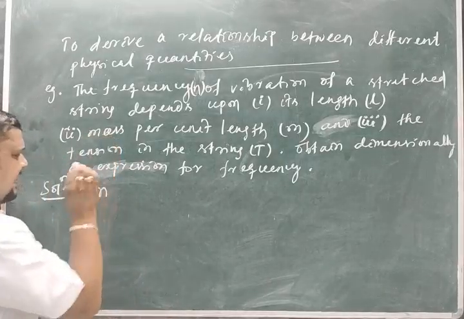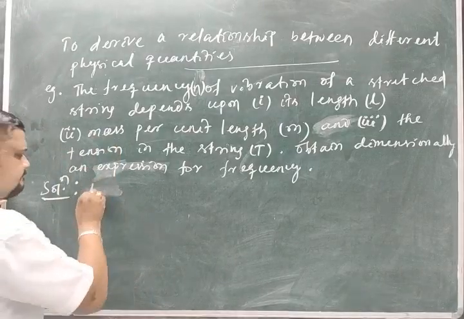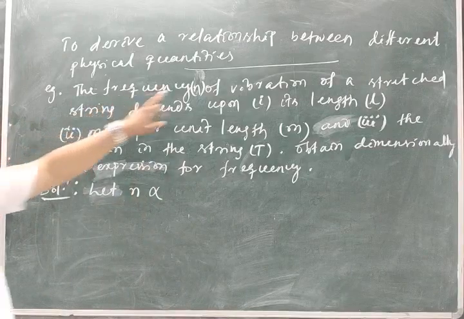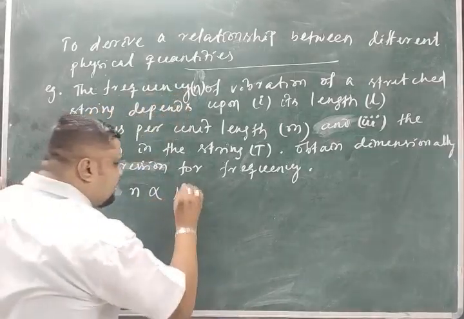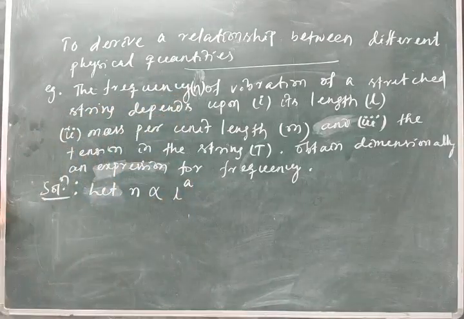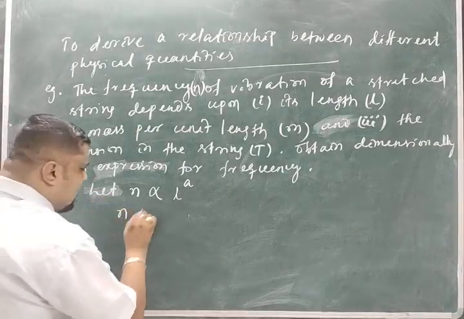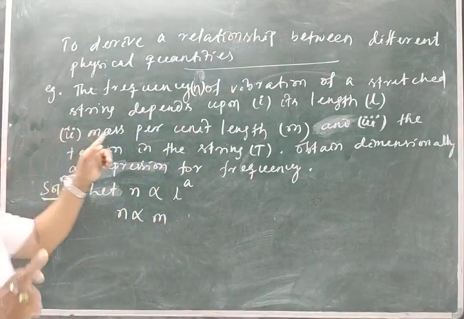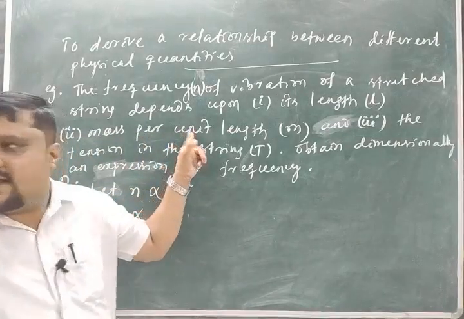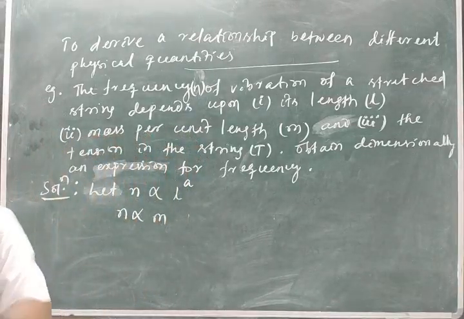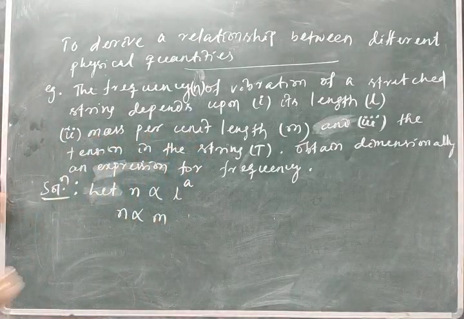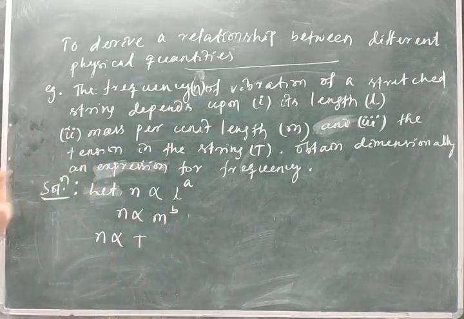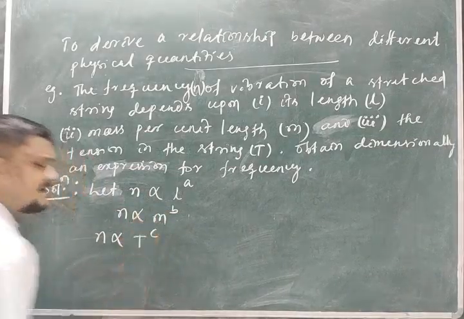The frequency n depends on length L to the power a, where the power I don't know. N is directly proportional to mass per unit length, that is m. Remember, this is not mass, this is mass per unit length, m by L. So n is proportional to m, mass per unit length, to the power b, and tension is nothing but a force.